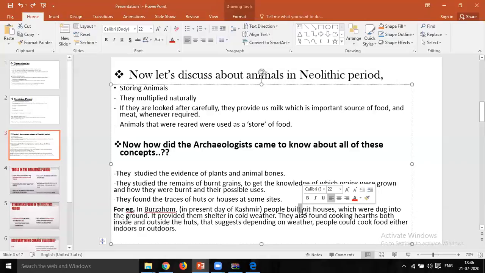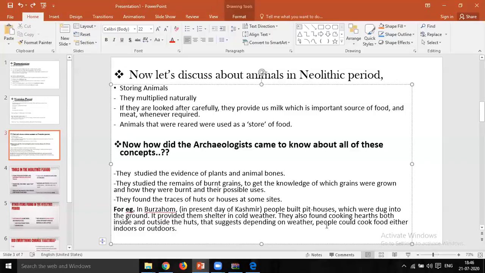They also found cooking huts, both inside as well as outside the huts. This suggested that people could cook food either indoors or outdoors.